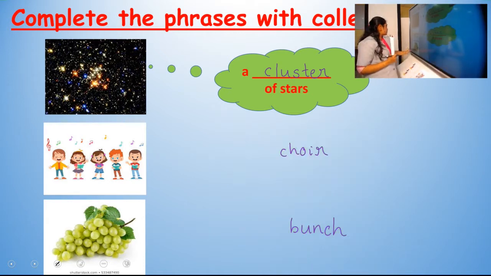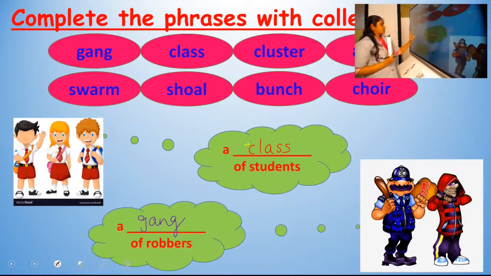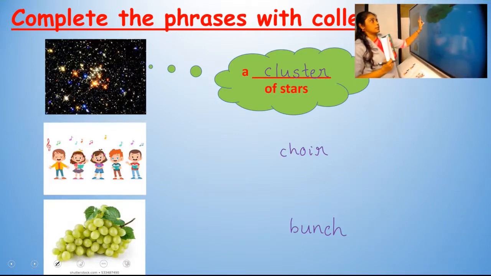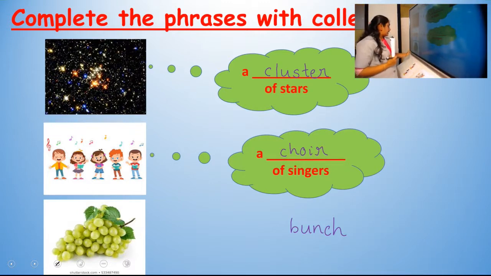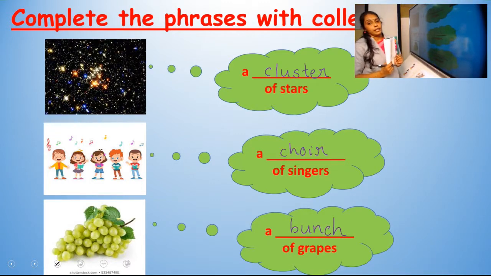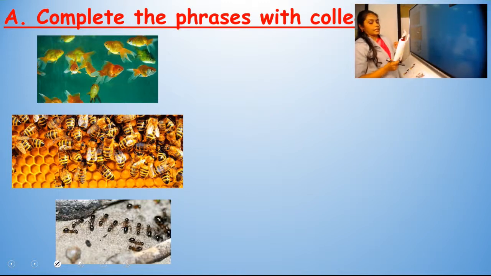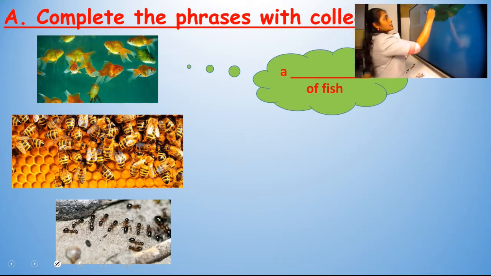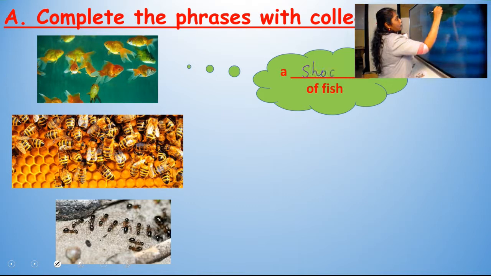Clear? So the first picture, we said a class of students. Second one, a gang of robbers. And third picture, a cluster of stars. Fourth one, a choir of singers. And the fifth one, a bunch of grapes. I hope you all have written. Okay, let's go to the sixth question. Sixth one, a dash of fish. This one we already discussed. A shoal of fish.